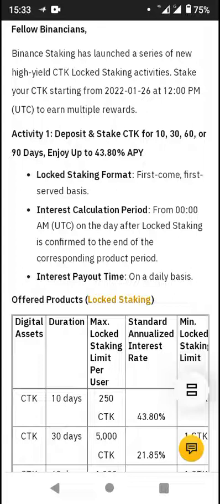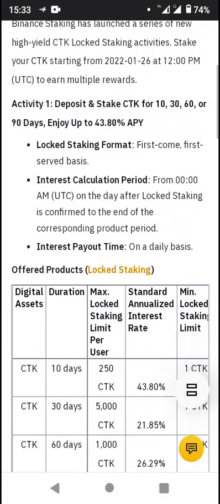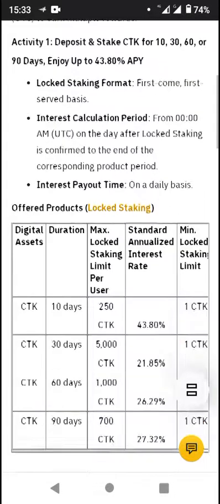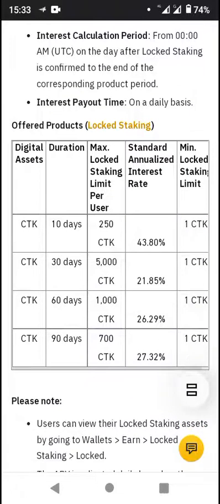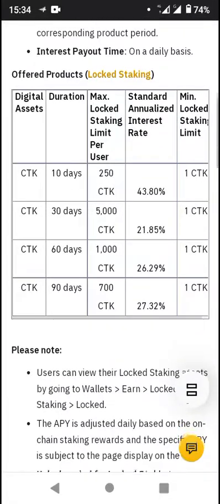Locked staking is on a first come first served basis. The interest calculation period is from 00:00 a.m. UTC on the day after locked staking is confirmed to the end of the corresponding product period. The interest payout time is on a daily basis. For the offered products, lock staking, the digital asset is CTK, and the duration for lock staking is 10 days, 30 days, 60 days, and 90 days. That's 3 months.